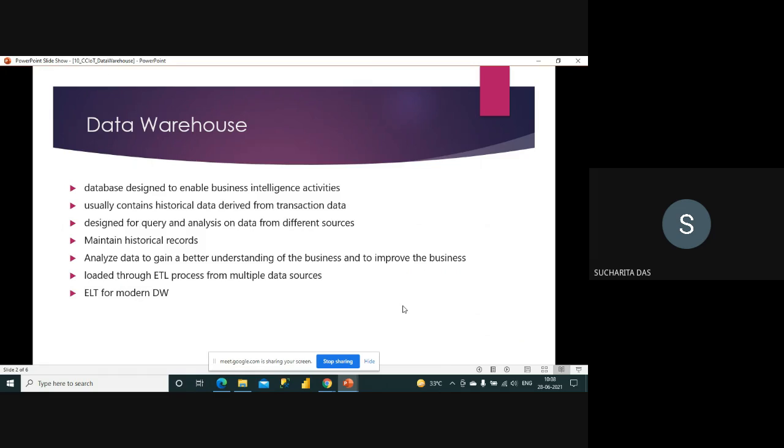Now if you make a difference between a database and a warehouse, generally a database contains the day to day data, the transaction data. But when we create a warehouse, we populate it with our historical data. Take a bank: the bank has a lot of transactional data being generated every day.